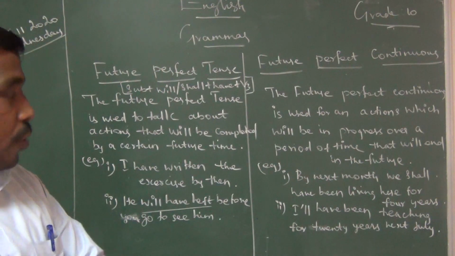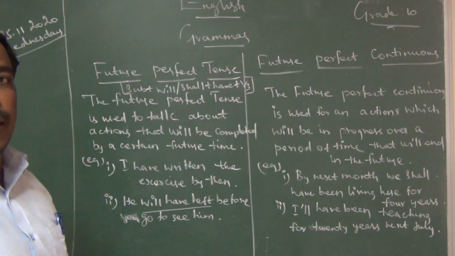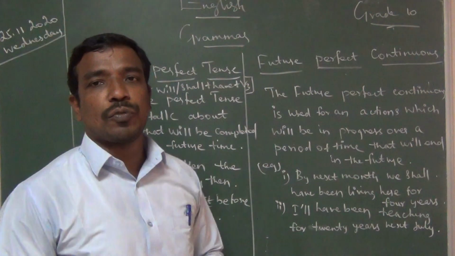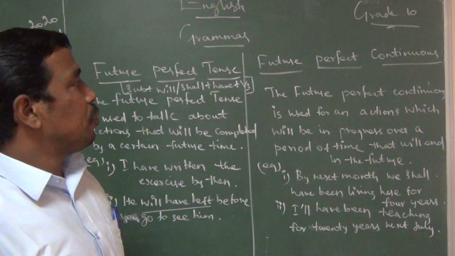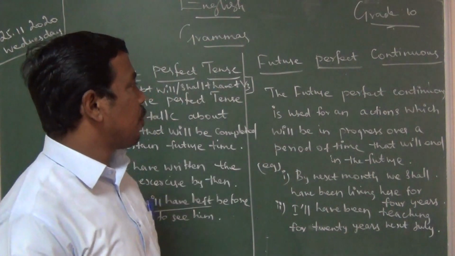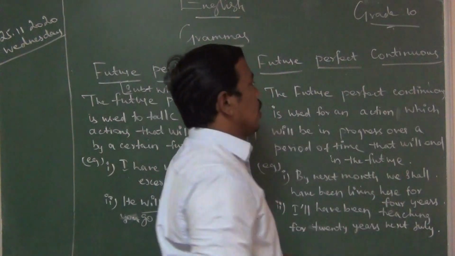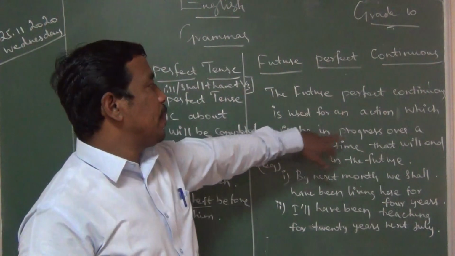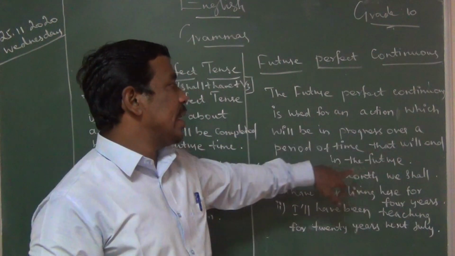Finished? So come to the last one. If you haven't completed, stop here and listen to the class. The last tense is the future perfect continuous tense. We have only one rule. The future perfect continuous is used for an action which will be in progress over a period of time that will end in the future.